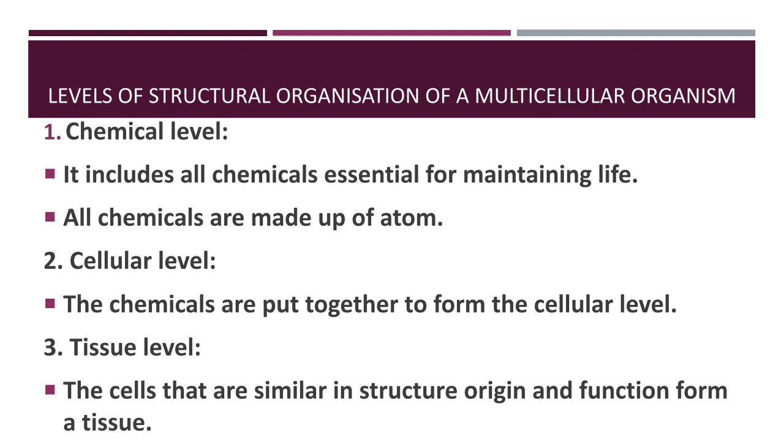All the chemicals are made up of atoms, and when atoms join together, they form a molecule.